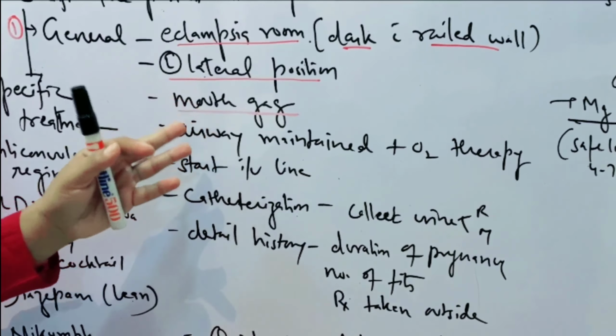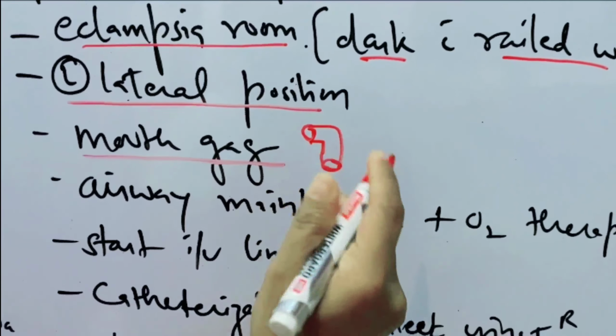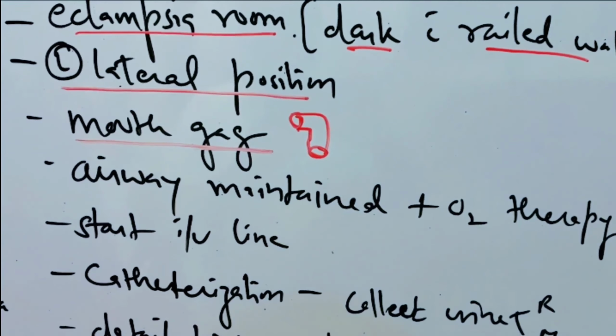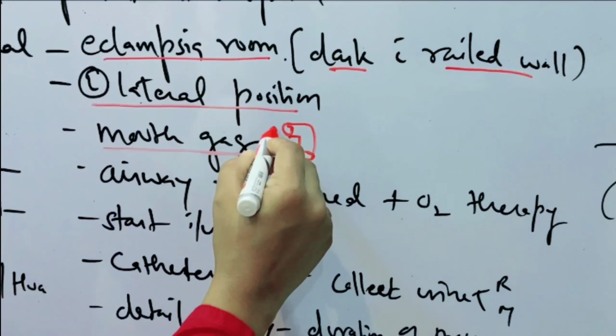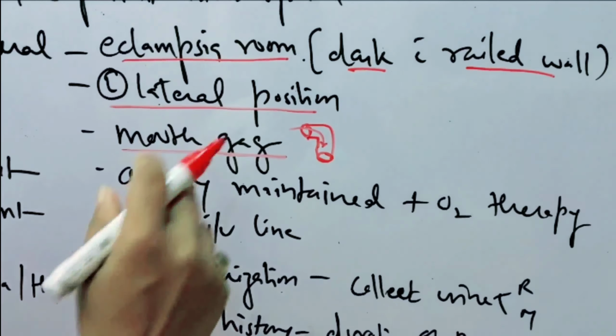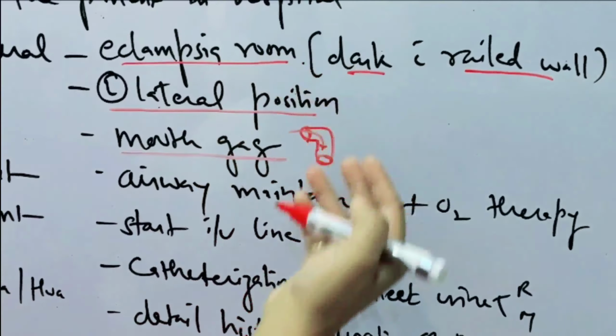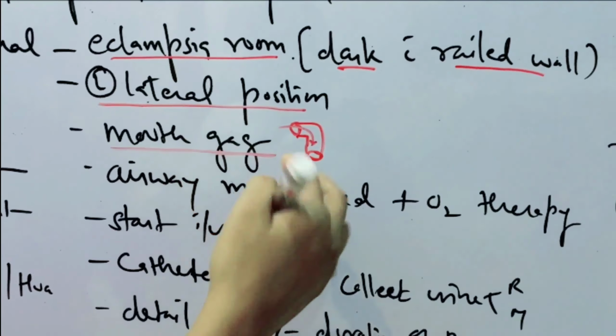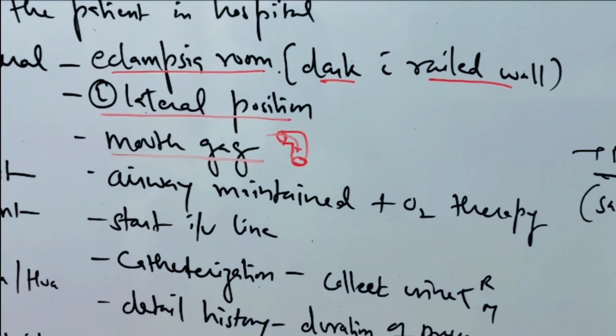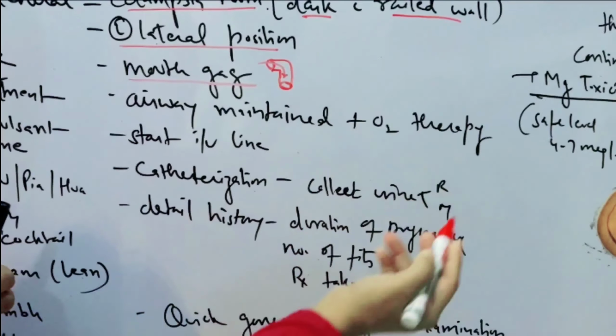So mouth gag is a plastic instrument like this. This is the shape of the mouth gag. We have to insert it in the oral cavity. So through this airway is maintained, number one. Second, we will suck out the secretions if present. And third, it will prevent the tongue injury. Next, airway maintained and the oxygen therapy.